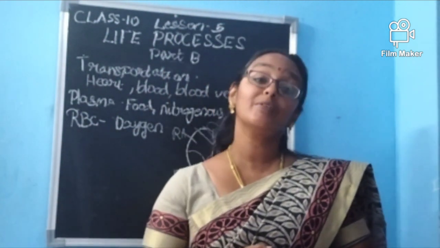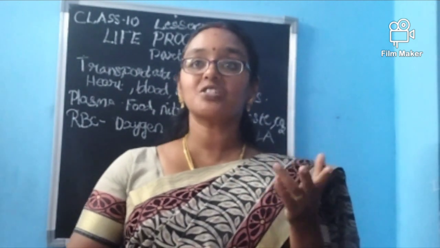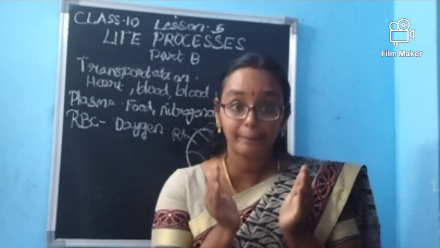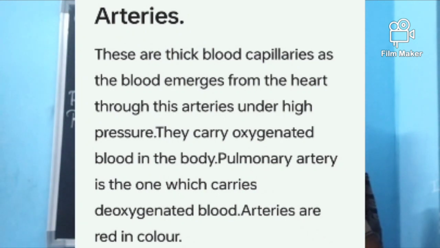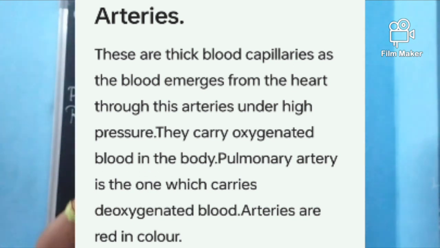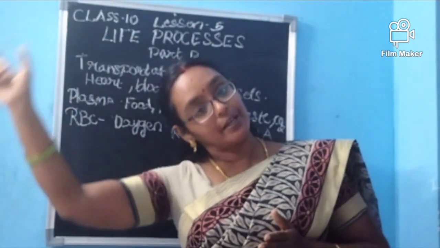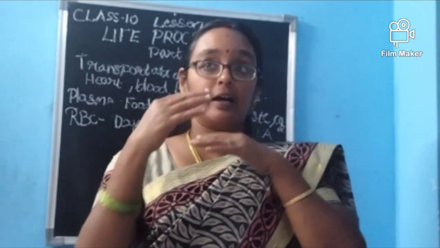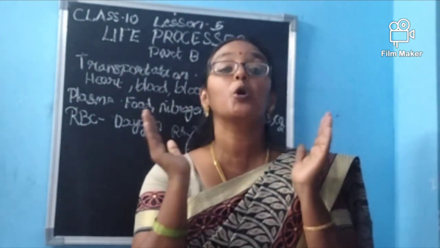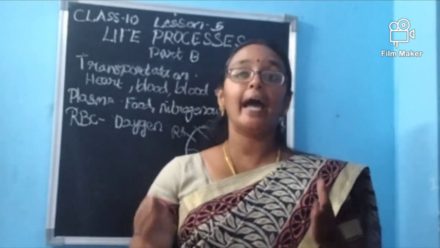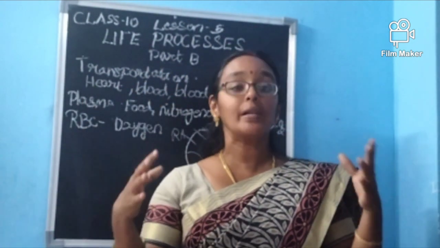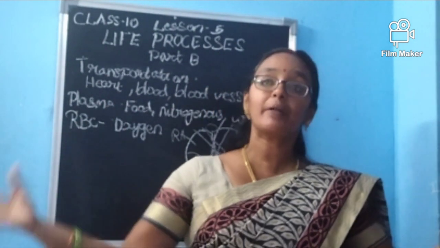Now we are moving to the blood vessels. What are blood vessels? Arteries, veins and capillaries. Arteries are the ones which carry blood from the heart to different parts, and veins are the ones which carry blood from different parts back to the heart. In the case of the pulmonary artery, it carries deoxygenated blood from the heart to the lungs. But all the rest of the arteries carry pure blood to different parts. Okay, ma? And all the veins carry deoxygenated blood from different parts to the heart.